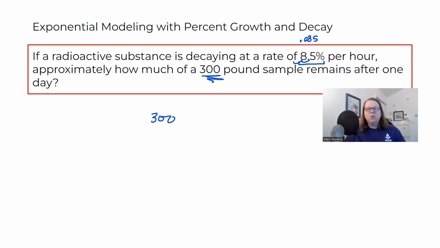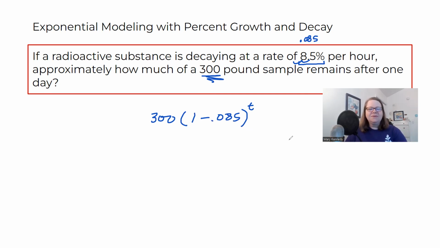Okay, so if this is 0.085 and it's decaying, that means it's decreasing, getting smaller, getting lower, right? And so this is always 300 times 1 plus or minus. Well, it's minus because it's decay. That makes sense. The 0.085, and it's raised to the t power, which is time.